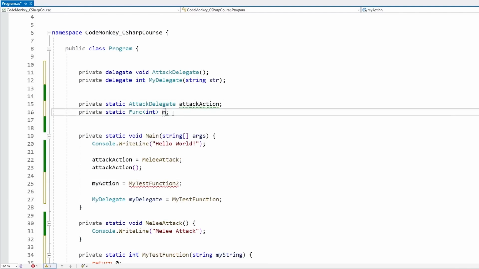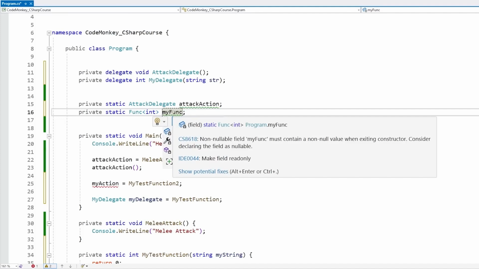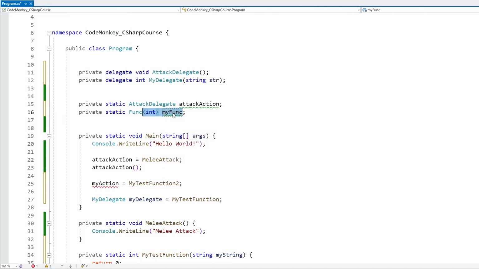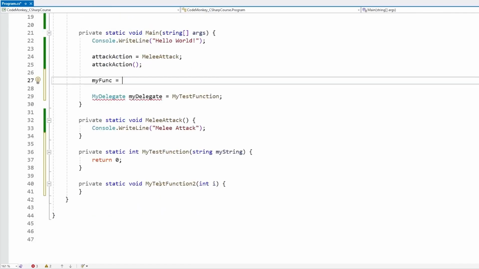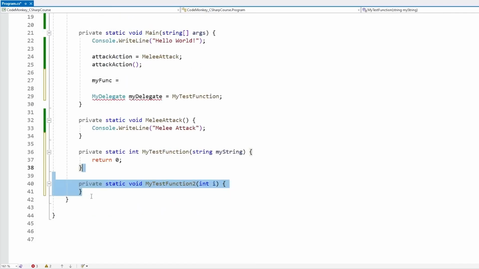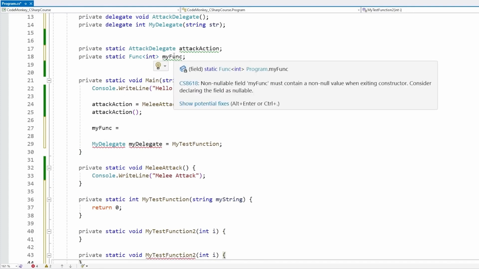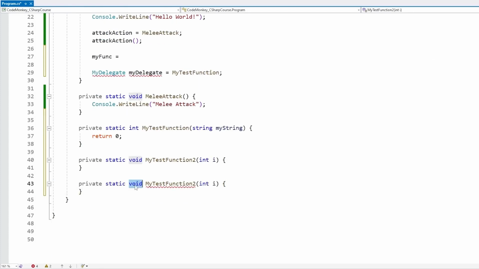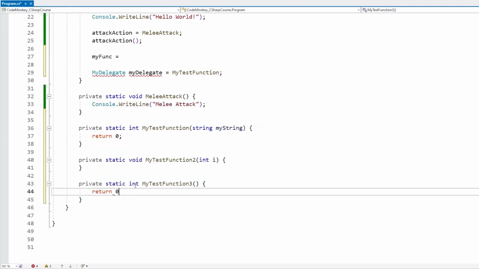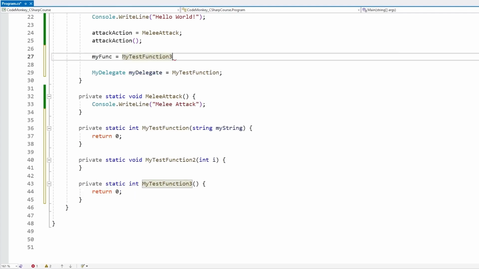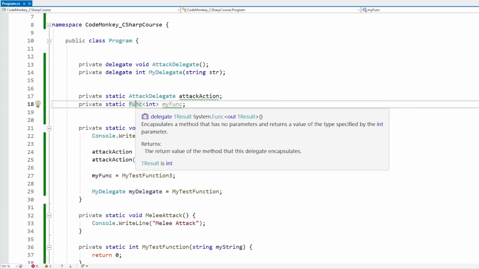So for example, in this case, this my func, this one is of type int, meaning it's going to return an int. So let's actually define it. So let's take this one, go down here, and we're going to need to assign it to something. So let's make another function that matches that delegate. Again, this one has no parameters and it's going to return an int. So let's make it return an int and with 0 parameters. And if we take this and let's just return 0. And if we take this and assign it, and yep, it does work. So the built-in action and func delegates, these are super useful.